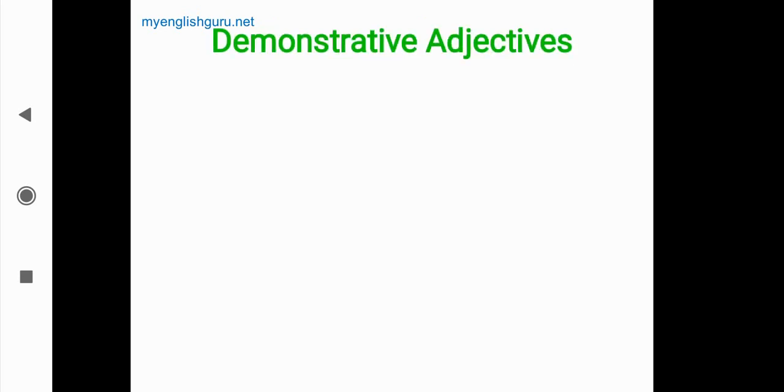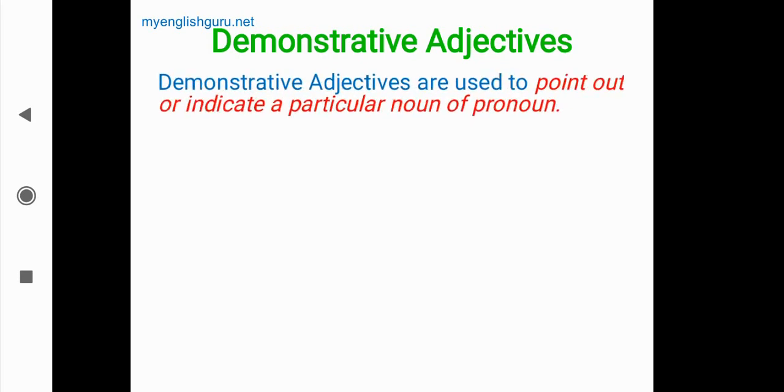Demonstrative adjectives now. In the previous video when we were learning pronouns, we discussed demonstrative adjectives also in a few sentences. So now we'll see what is the difference between them. First we'll say adjective. Demonstrative adjectives are used to point out or indicate a particular noun or pronoun.